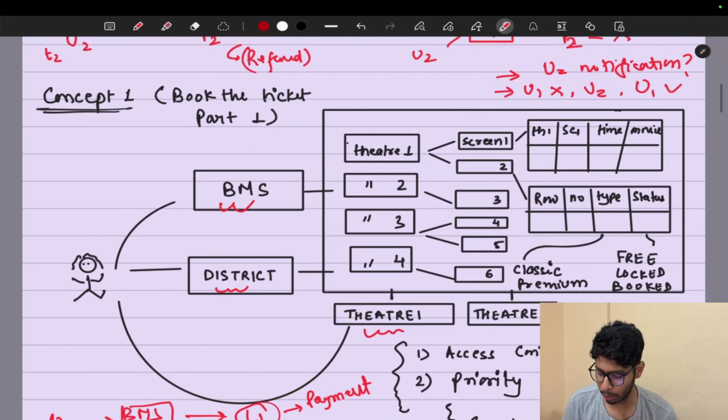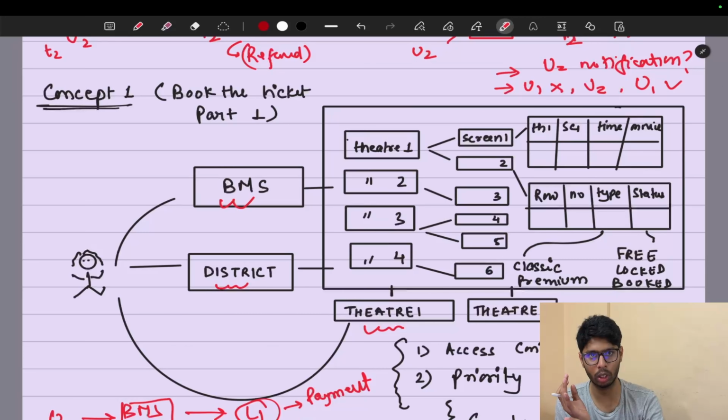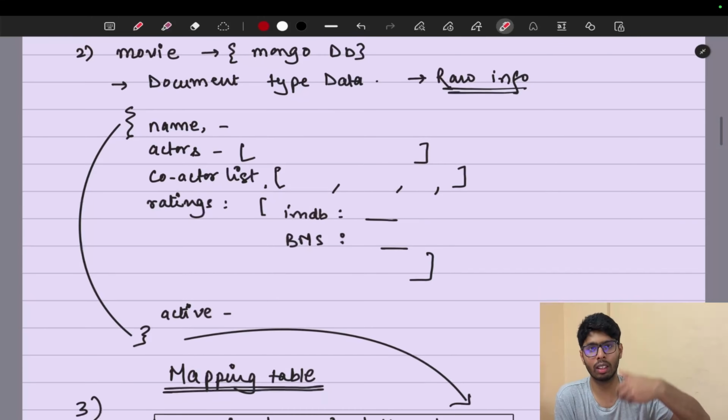Why? In this whole table we'll just store the movie ID, but we will not store the complete information; that is going to be in our MongoDB, our non-relational database. Why are we going to store movies in a non-relational, document-type database? Because there can be dynamic properties in our movies.